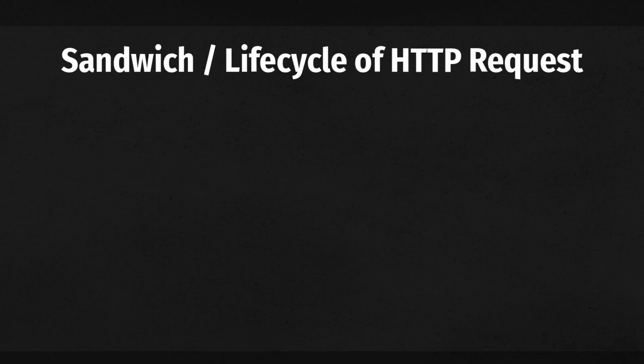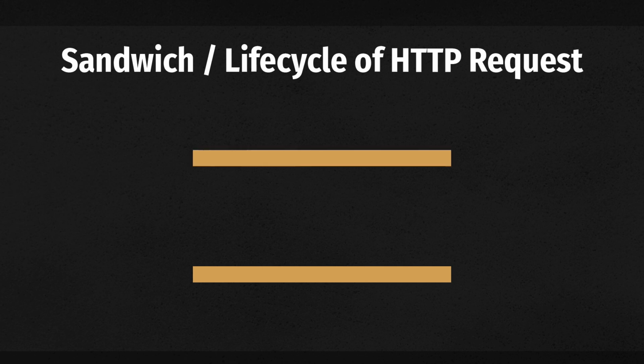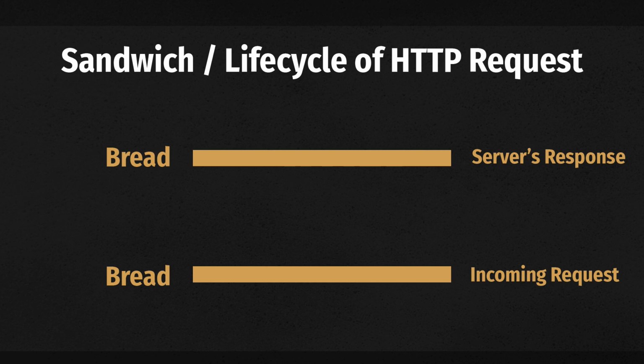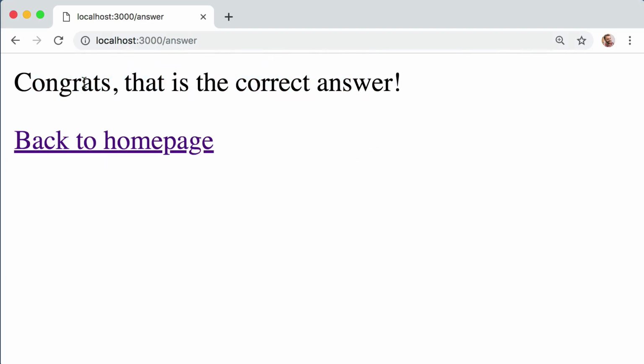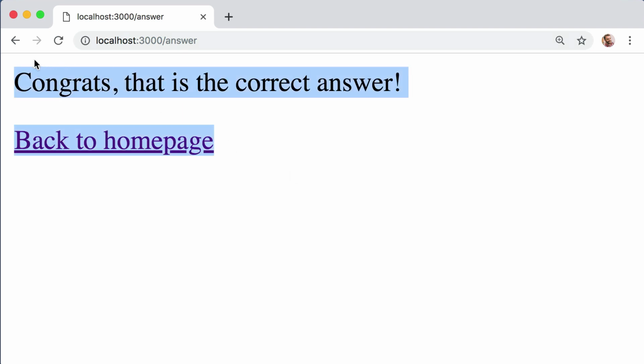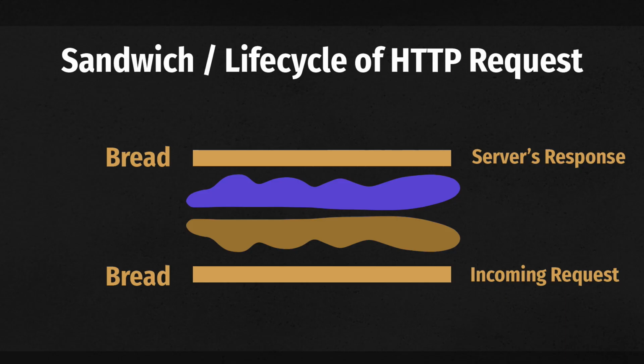So I want you to think of a sandwich. Typically, the most interesting part of a sandwich is whatever is in between the bread. So if we think of the incoming request as one piece of bread and the response that our server sends back as the other piece of bread, that would mean that the peanut butter and jelly or the meat of our sandwich is our if statement that checks the user's sky color value. Now, granted, that's a pretty boring and simple sandwich that we made. But that's not the point. The point is that we now know how to make a sandwich at all. That's huge. Now we just need to learn how to put more interesting ingredients into our sandwich.